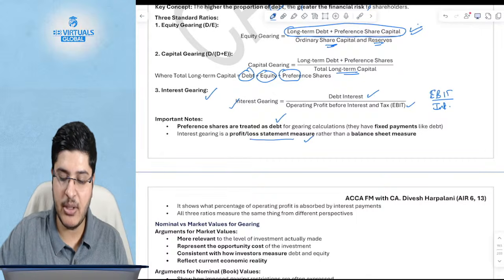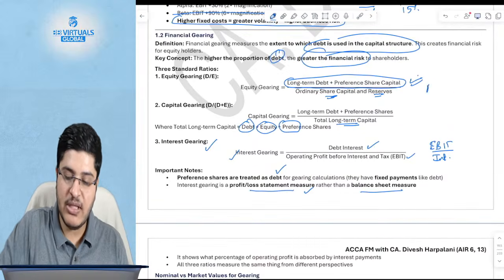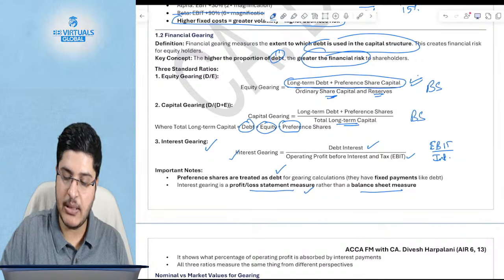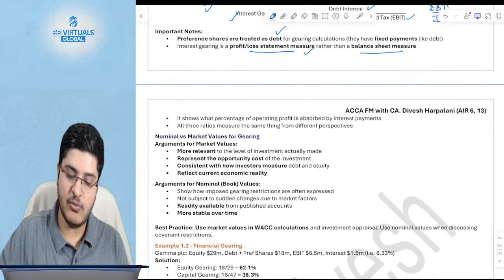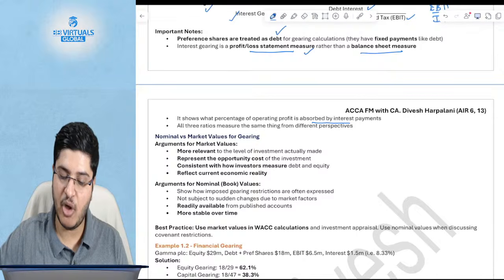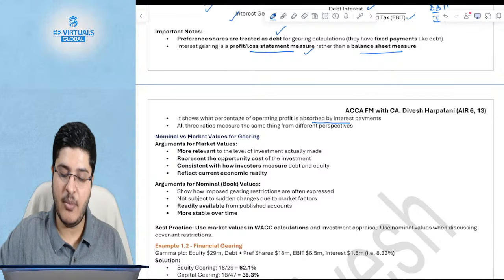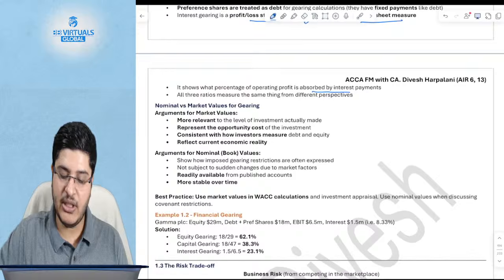Remember, it is a P&L measure rather than a balance sheet measure. Both of these are balance sheet measures, but this is a P&L measure. Okay, it shows what percent of our profit and loss is absorbed by interest payments, and all 3 are from a different perspective. Now, which one should you go for?